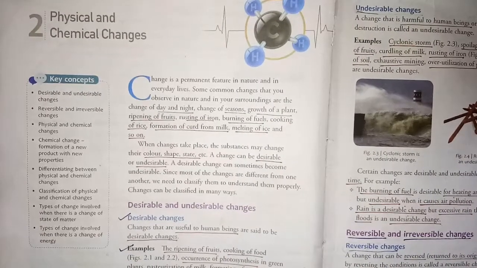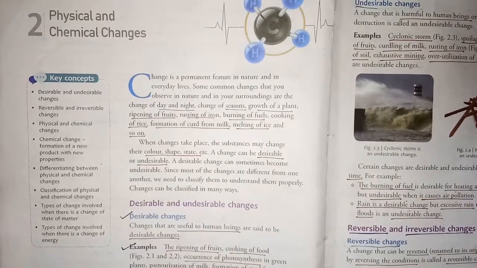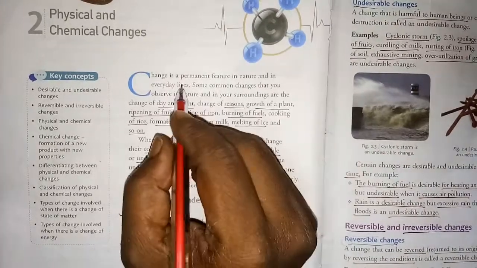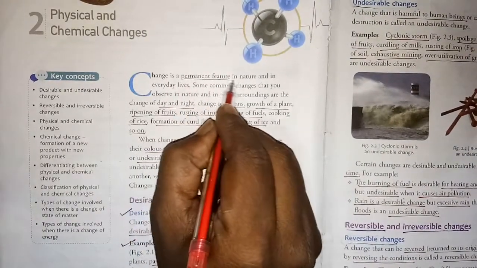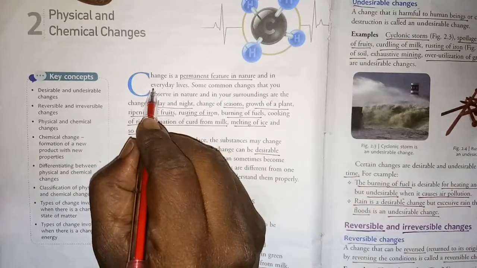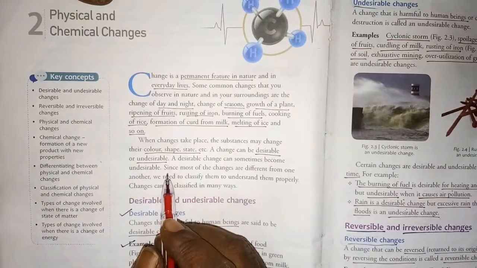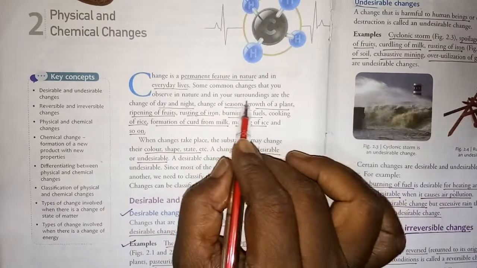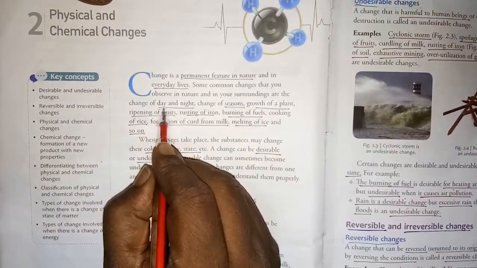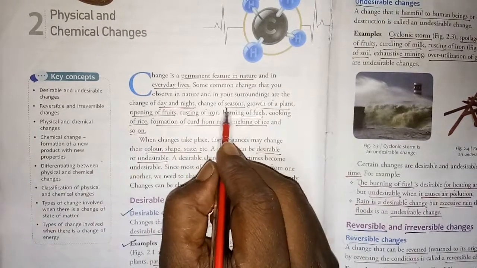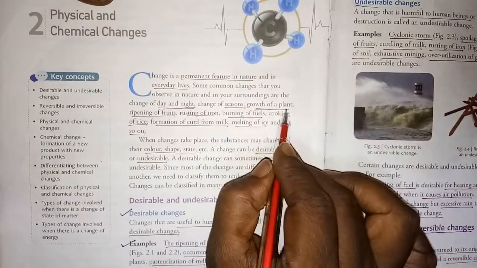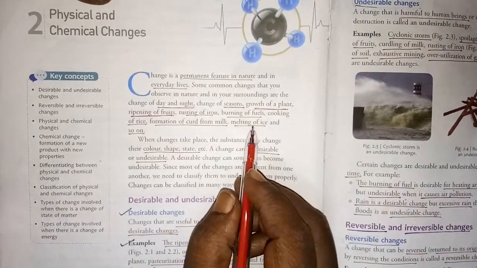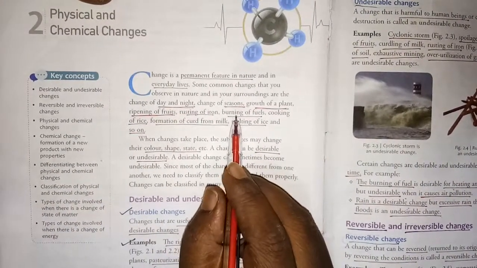Today we will discuss the second chapter of your chemistry, that is physical and chemical changes. As you know, change is a permanent feature in nature and in your everyday lives. Some common changes that you observe in nature and in your surroundings are the change of day and night, change of season, growth of the plant, ripening of fruits, etc. So many changes you are observing in your everyday lives.